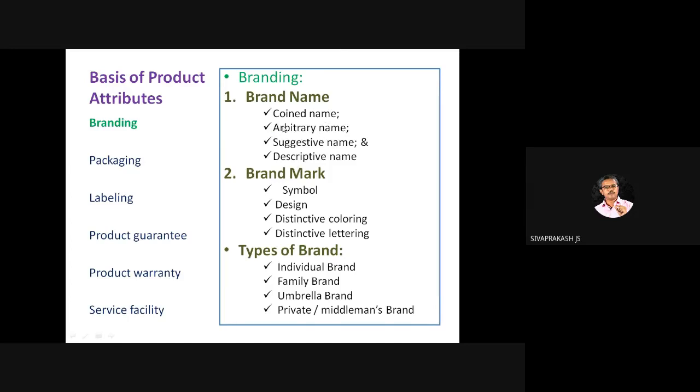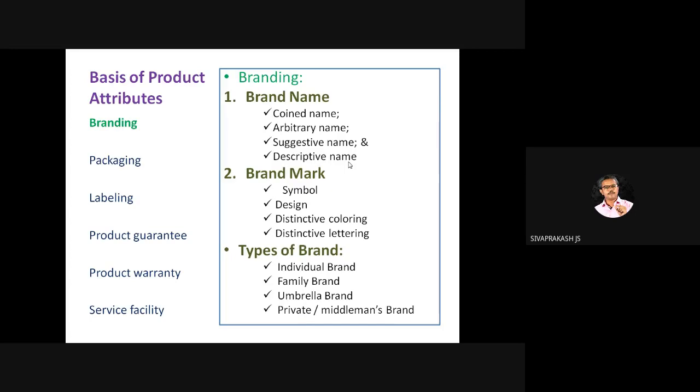Not recently, but 2 batches ago this question was asked. Coined name: if I say Parker, what will you say? You immediately will say pen, right? Which means the name has been coined only for that product. It's called a coined name. Arbitrary name is just like that. Suggestive name will suggest what product it is, like Kesavardhini hair oil. You need not say that, but the name itself will say what product it is and what it is used for. Descriptive name describes the feature of the product.